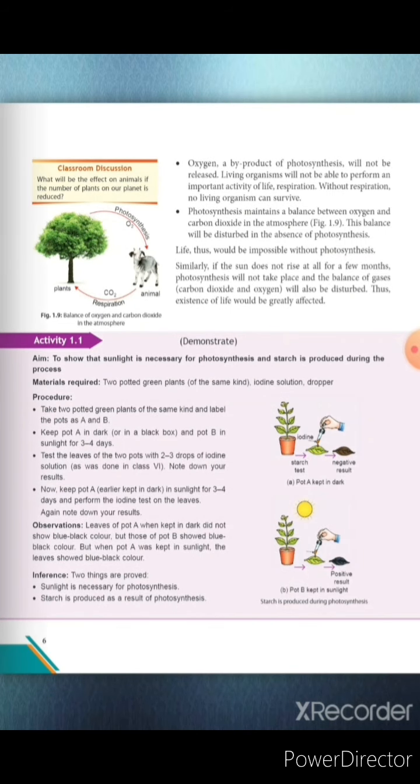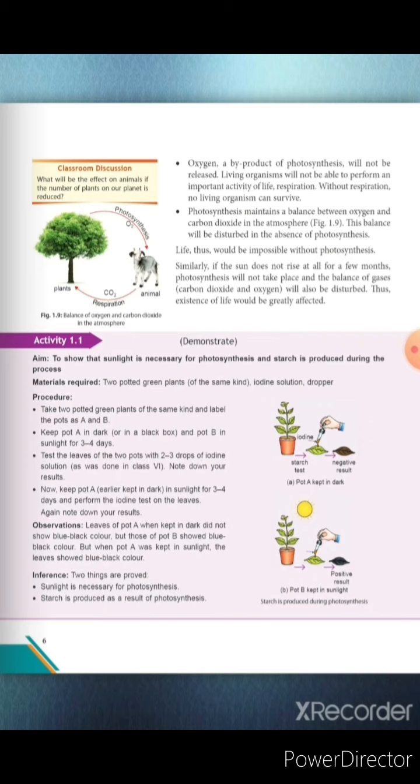Second is oxygen, a byproduct of photosynthesis. As we learned in the previous reaction, 6 molecules of oxygen are also a product of photosynthesis. This will not be released if photosynthesis is not possible. So the living organisms will not be able to perform important activities of life like respiration, and without respiration no living organisms can survive.